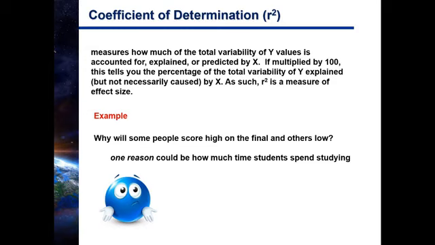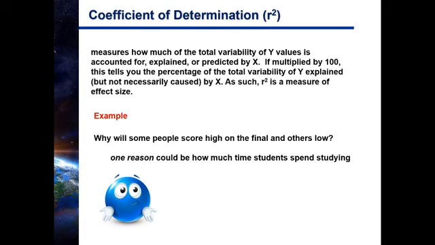My sanity is worth more than scoring high on this final exam. Maybe you want to look at their mood when they're taking the final. Maybe some people are in a good mood and others not so much. How about whether or not they have been doing all the practice problems, et cetera. There are lots of reasons why somebody would score high and others score low.